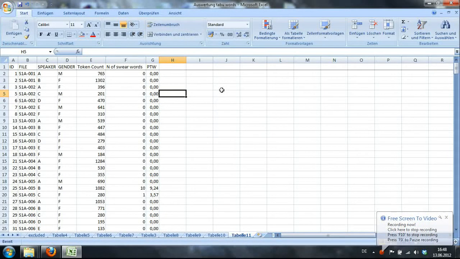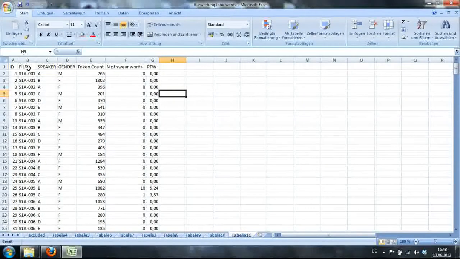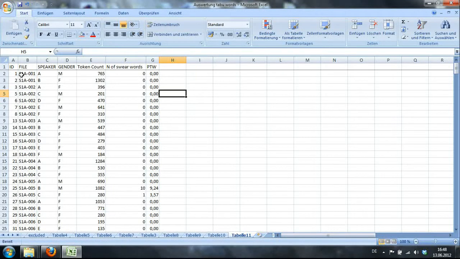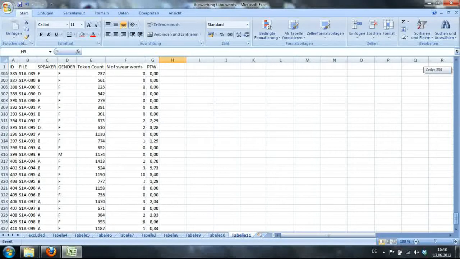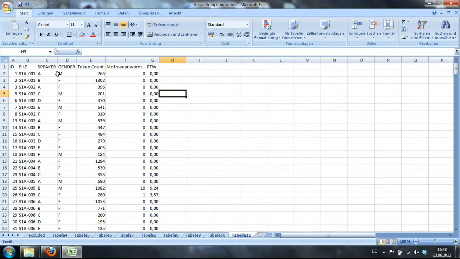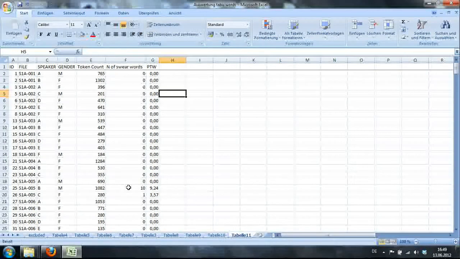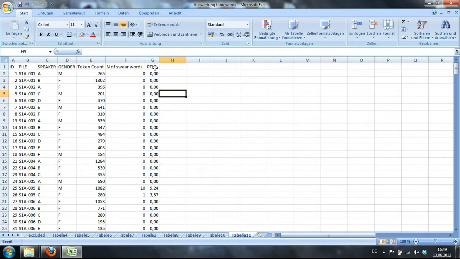Excel, right, because some of you guys seem to have problems with them. So here is data which shows basically per 1,000 word frequencies of swear words in Irish English. I used the ICE Ireland and I only chose the private dialogues, so S1A 001 to S1A 100, as you see down there. Also in this spreadsheet I included the gender of speakers and their token counts. Then what we've done before is we saw how many swear words a particular speaker uses, and then we calculate the per 1,000 word frequencies.